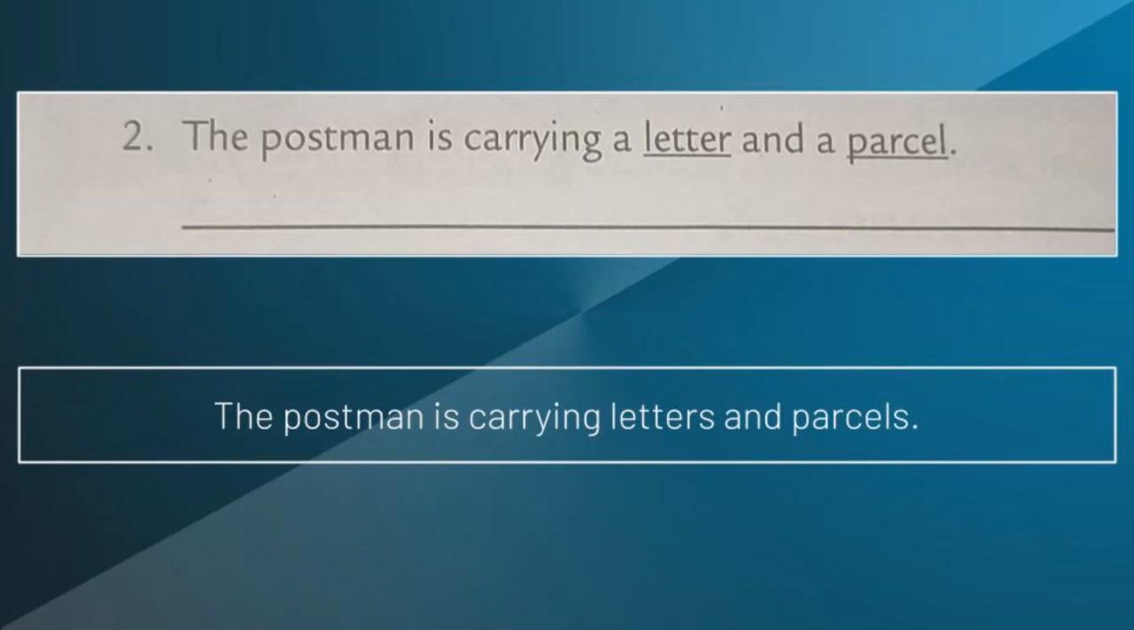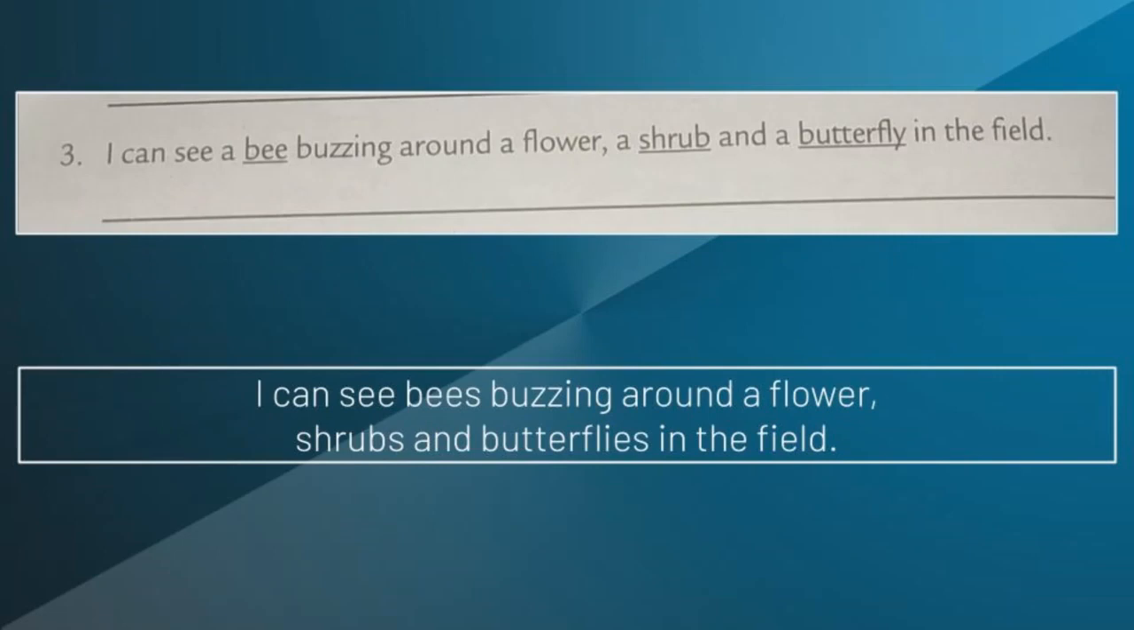Okay. Students, write the answer neatly in your grammar book. Use pencil, okay, not pen. Use pencil. Students, let us see the third one. What is the third sentence? I can see a bee buzzing around a flower, a shrub, and a butterfly in the field. This is the given sentence, okay?